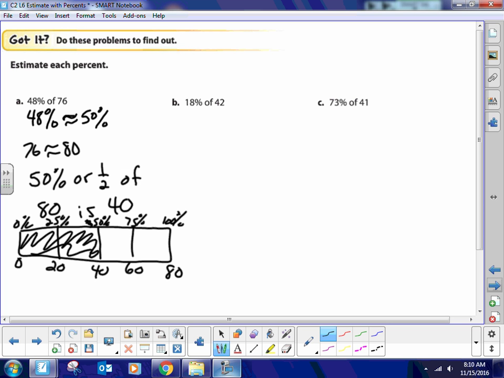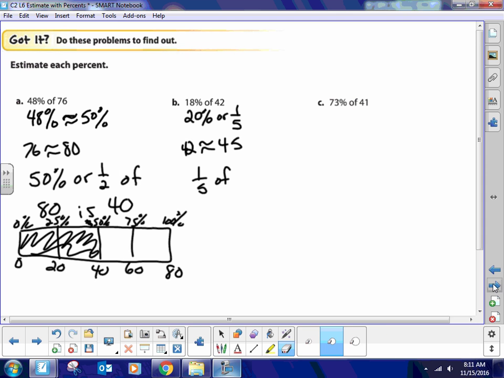Next one, B. 18% of 42. 18% is the same thing as 20%, or 1/5. Remember we talked about that before? Now, I would round 42 up to 45 or down to 40. It doesn't matter to me, it's really up to you. But I will go ahead and round it up. I'd say 42 is approximately 45. And then 1/5 of 45 is what? 9.